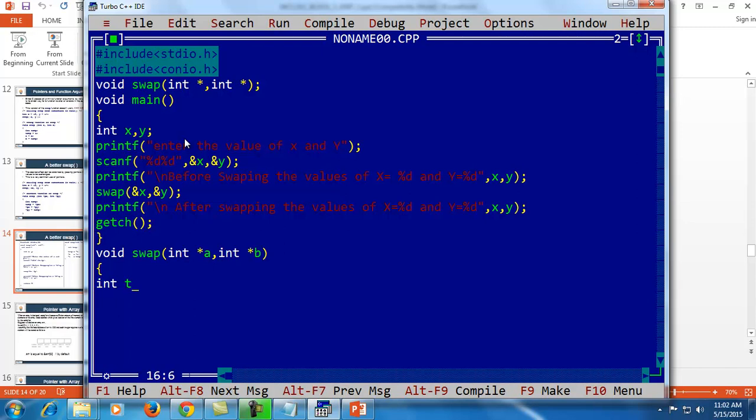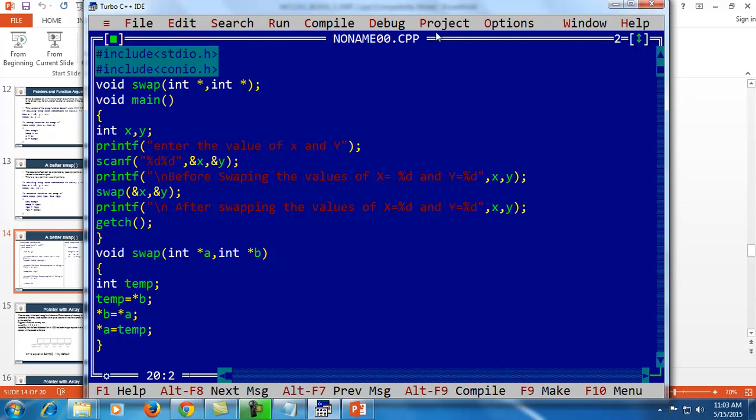In this I am declaring the temp variable, assigning the value of B in temp and assigning the value of A in B, then assigning the value of temp in A. After swapping it, go to an end and swap the value of X and Y.